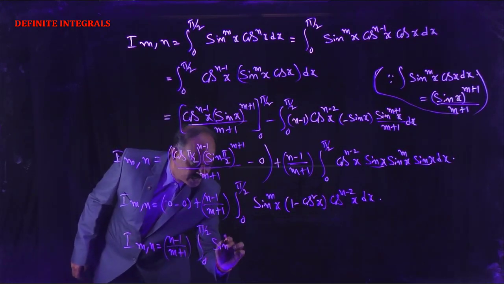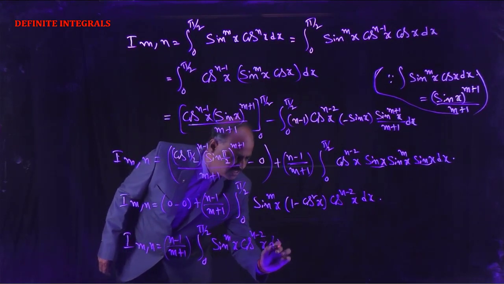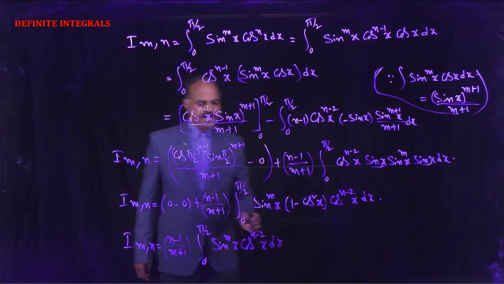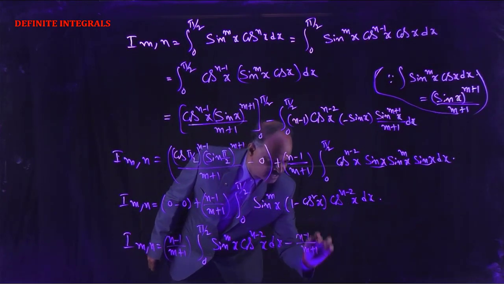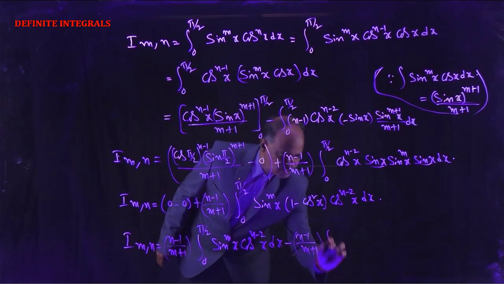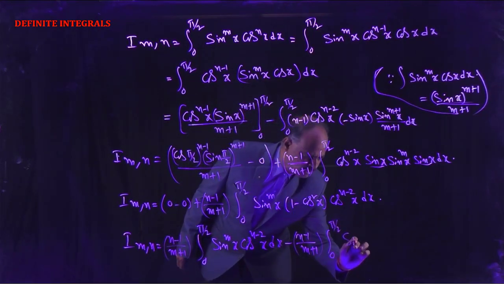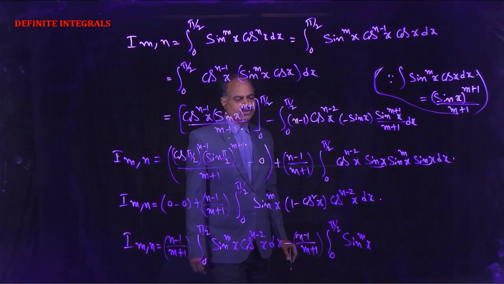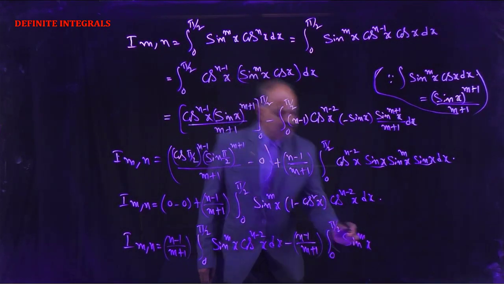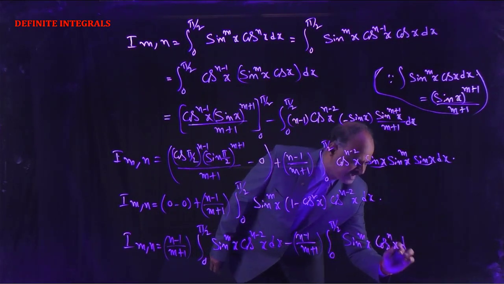sin to the power m x into cos to the power n-2 x dx, minus (n-1) by (m+1) integral 0 to pi by 2 sin to the power m x into cos square x into cos to the power n-2 x, that is equal to cos to the power n x, dx.